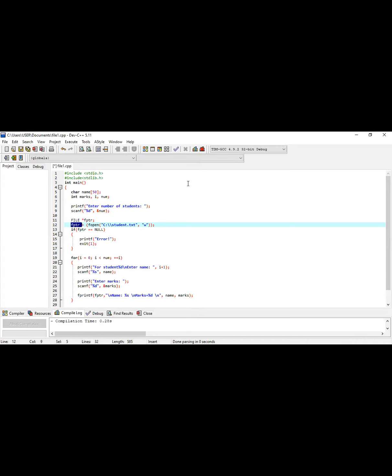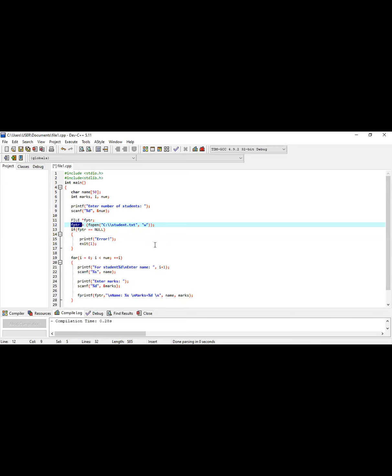Okay. So in between these fptr, now I'm going to create my file. You have to write that in between this fptr. Whatever I am creating or working on after that is all stored in between these fptr. So in between this fptr, I am writing here fopen.